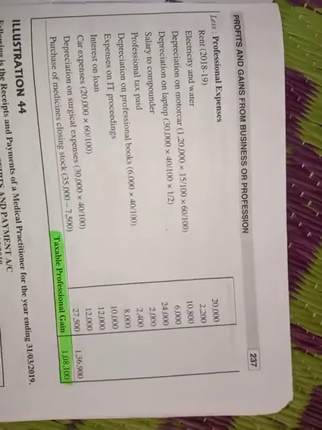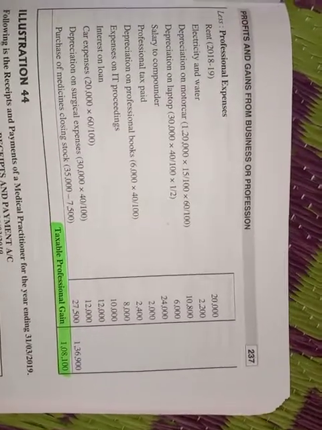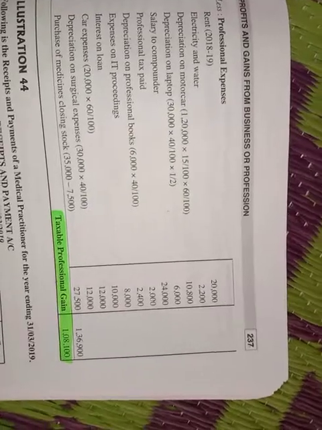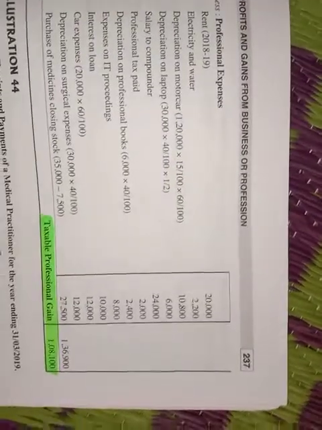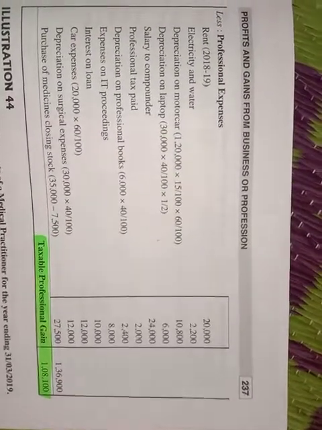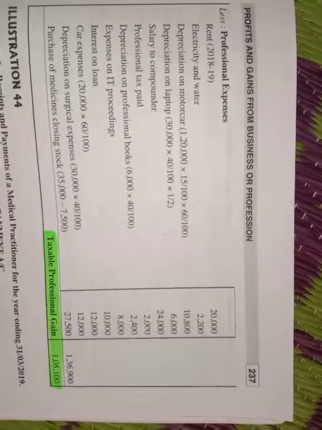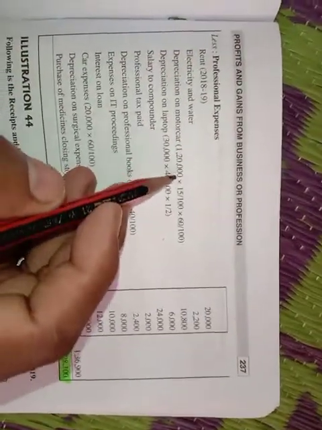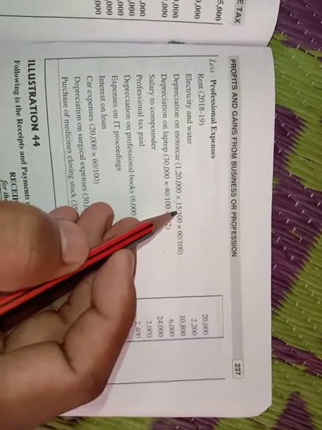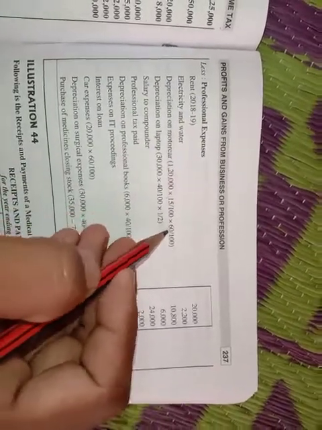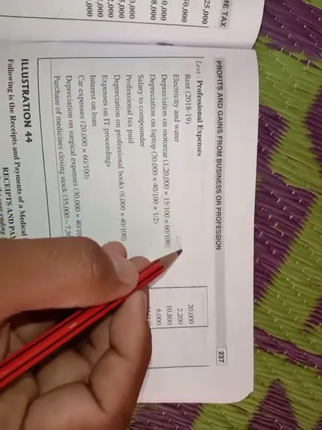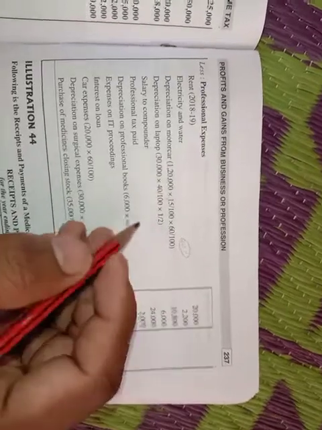Next, less professional expenses. Under professional expenses, rent we treated like consultation fees, in that same manner we need to treat rent. Next, electricity and water, profession related. Depreciation on motor car, 1,20,000 into 15% into 60%. The other remaining 40% is personal. Only 60% we need to take.